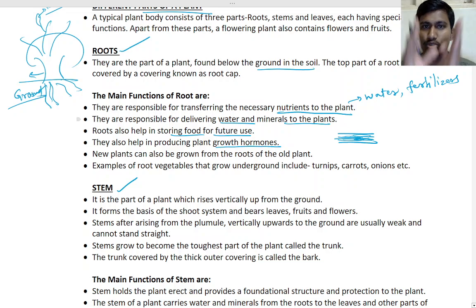For the growth they need hormones, right? Those growth hormones will also be produced. So plants can be grown from the roots of the old plant. You may have seen some plants, if you just put the root, a new plant will grow. So we can grow a new plant from the old plant root.